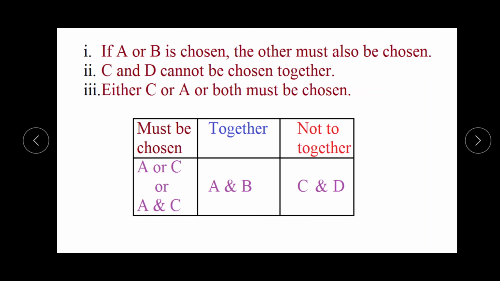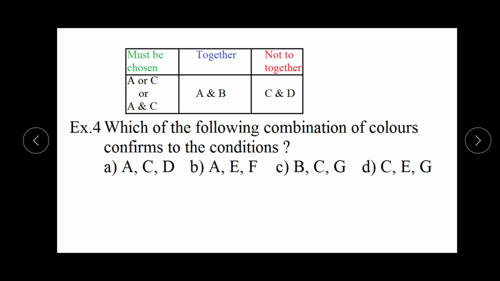We have arranged these conditions in a table. It is not necessary that we check these conditions one by one; we can check from the table. So this is the table, and on this table we can solve all the questions which are based on this information. The first question is: which of the following combinations of colors conforms to the conditions? It means if we have to choose these 3 colors on the basis of these 3 conditions, which group can we choose? From option A, we see that in this group A, C, D are given.